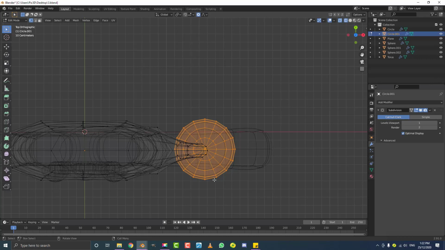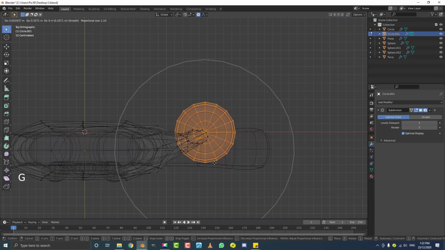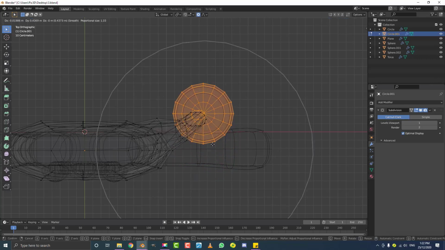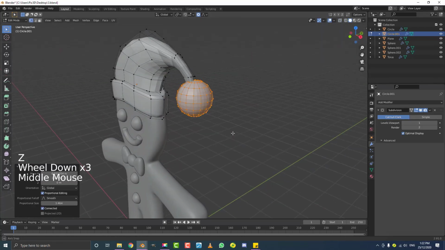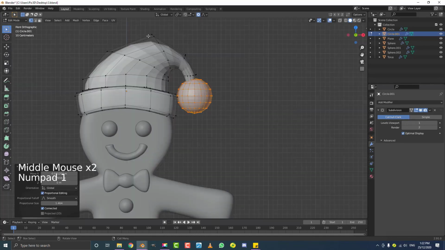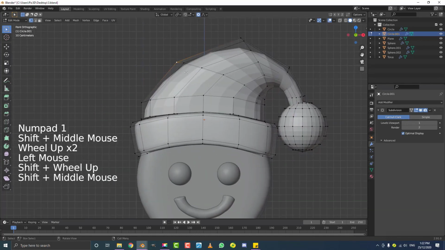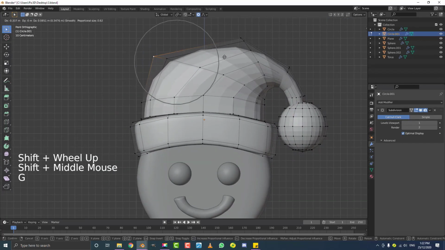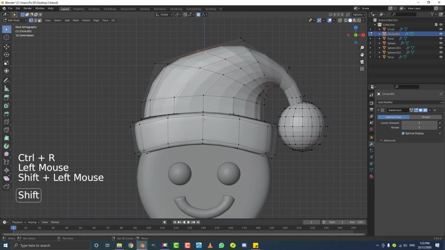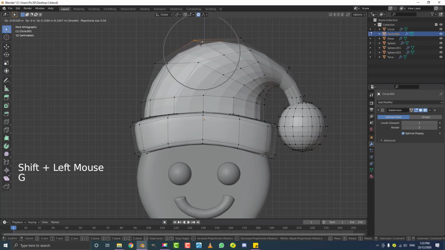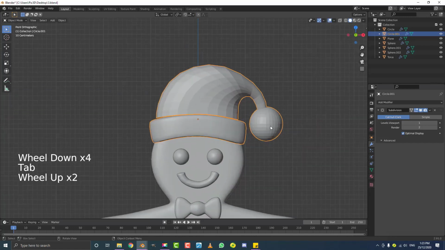Then if you go into your top view and you go G, and you roll your middle mouse button up a little bit, you can just move it back so it's just hanging just behind the shoulder there like that. Okay, so spend as much time as you want refining this. I might grab this vertex here in the front view and just bring it out a little bit more. Control R to add another loop here if the geometry is needed. So just spend as much time as you want.